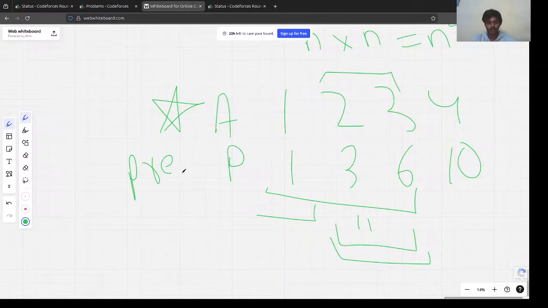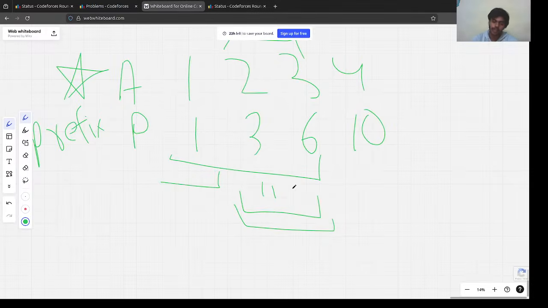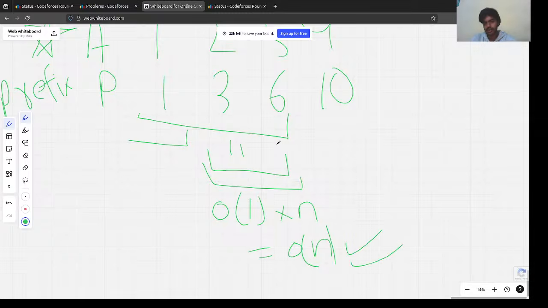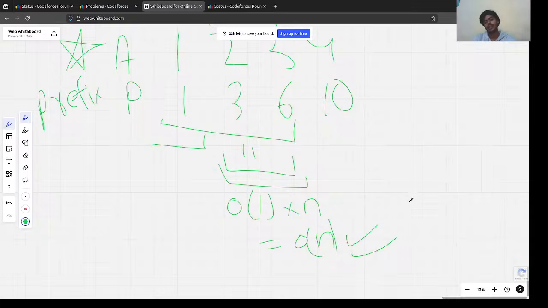And how much time did it take to calculate the subarray sum using prefix sums? It took us O of 1, right? So it's pretty efficient. If we did n queries of O of 1 each, this would be O of n, which is well suited for our current time complexities too. Got it. So this was the entire solution.